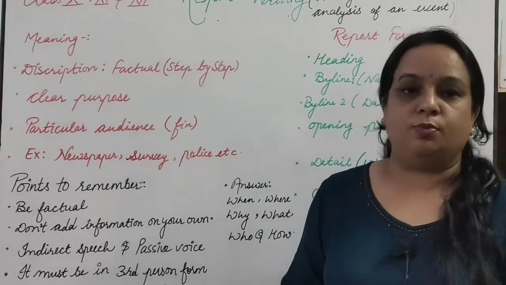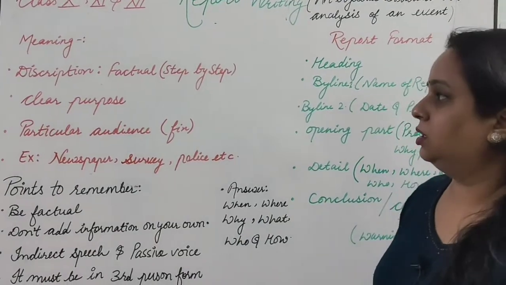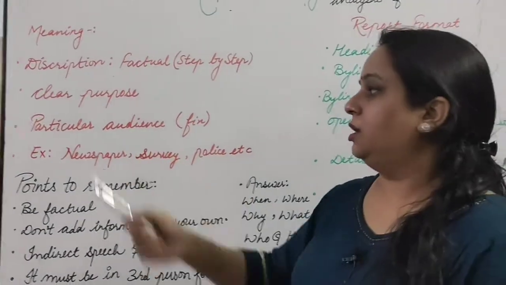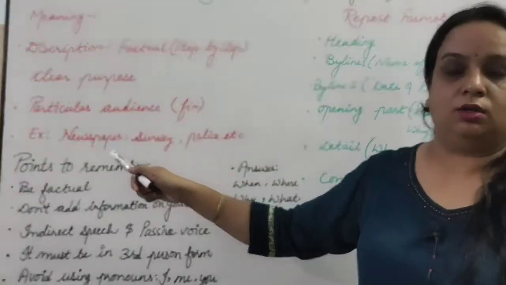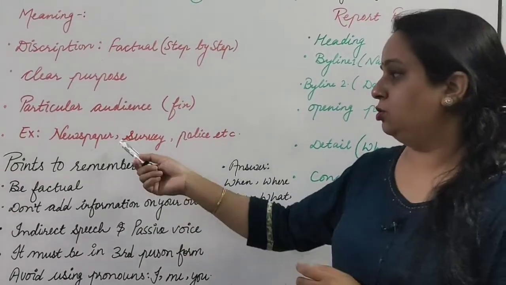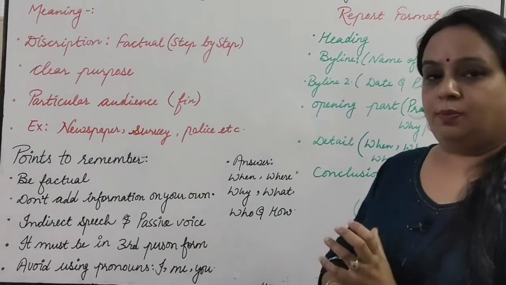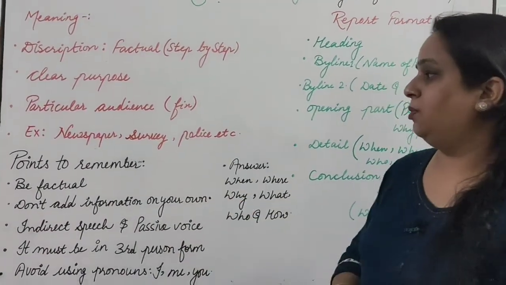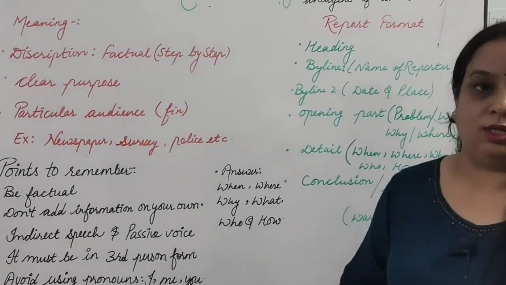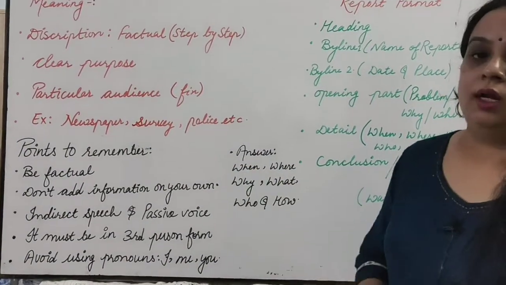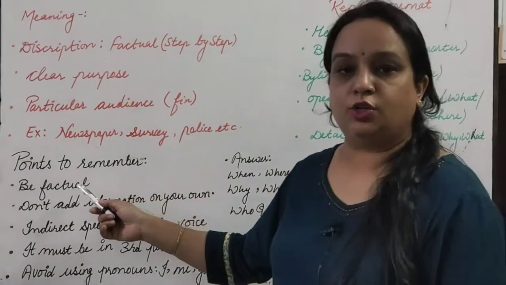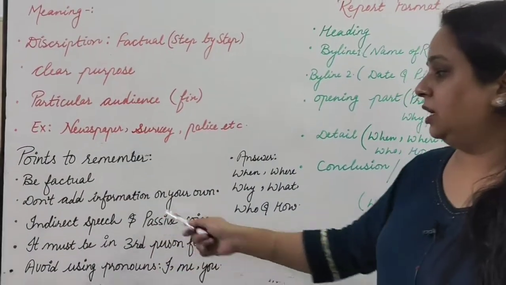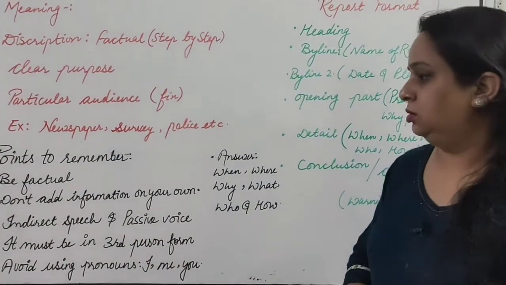Next, your purpose should be clear while writing the report. The audience should be particular, it should be fixed, like you are writing the report for the newspaper. It may be a newspaper report, survey report or police report, etc. While writing a report you have to remember some points. It should be factual. Don't add information of your own.